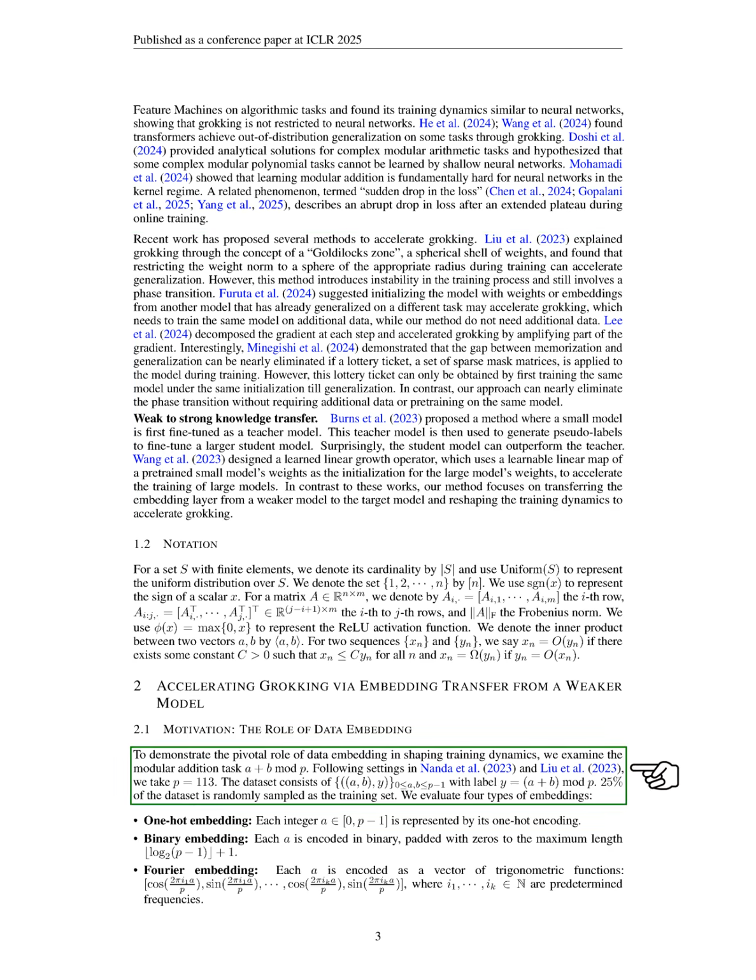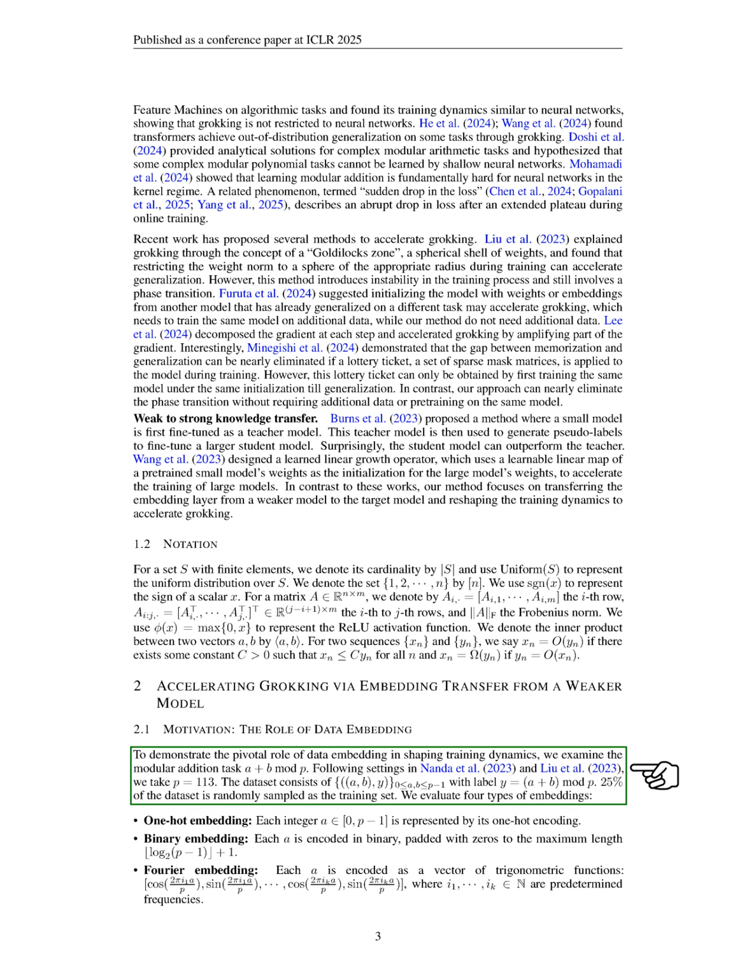To illustrate the importance of data embedding in training dynamics, we analyze the modular addition task, where we compute the sum of two numbers modulo a prime number, specifically 113. Our dataset consists of pairs of integers and their corresponding sums. We randomly select 25% of this dataset for training and evaluate four types of embeddings. 1. One-hot embedding, where each integer is represented by a unique binary vector. 2. Binary embedding, where integers are encoded in binary format, padded to a specific length.